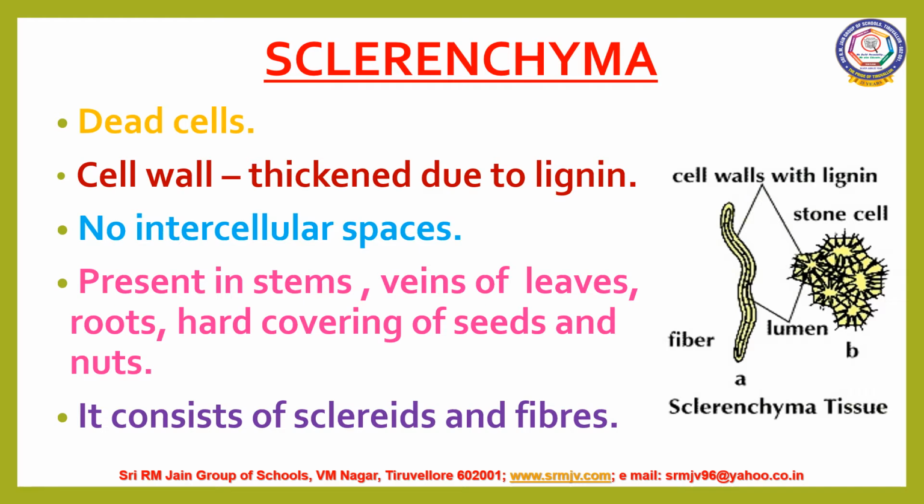The next type of simple permanent tissue is sclerenchyma. The sclerenchymatous cells are dead cells. The cell wall is thickened due to lignin. Lignin is a chemical substance which acts as cement and hardens them. The cells are so closely packed that there are no intercellular spaces between the cells. They are present in stems, veins of leaves, roots, hard covering of seeds and nuts. Based on the structure, sclerenchyma cells are divided into two types, namely scleroids and fibers.